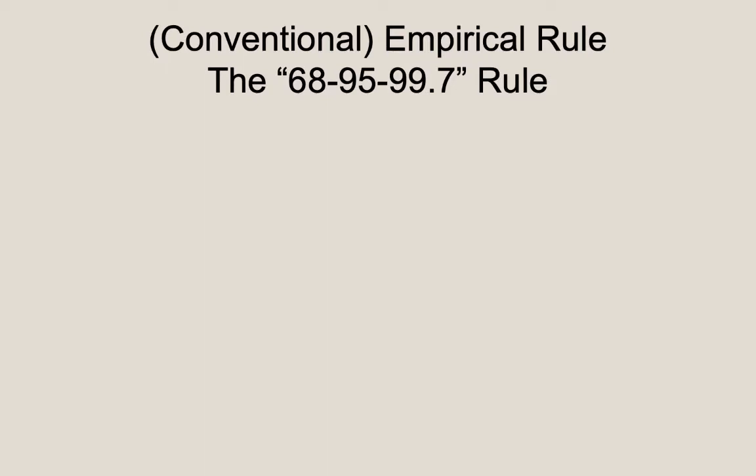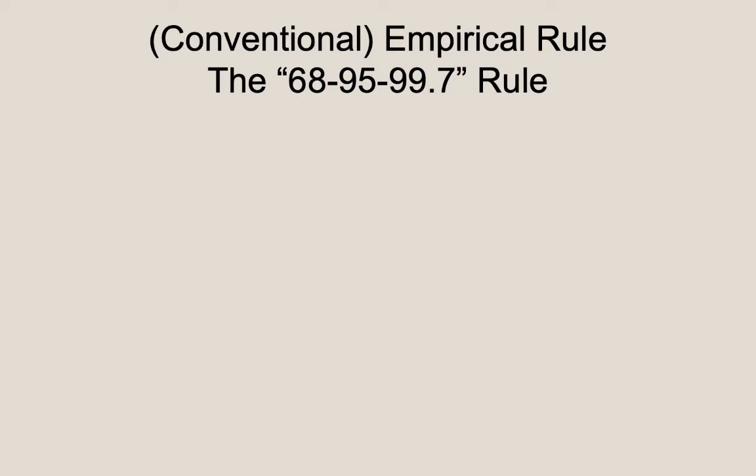Welcome. The purpose of this brief video is to introduce the conventional empirical rule. This rule is often called the 68-95-99.7 rule, which, if you'll forgive me, is probably one of the stupidest names I've ever heard for a mathematical or statistical rule. And sometimes it's actually referred to as the 68-95-99 rule, which is even a bit more deceptive and a bit more inappropriate.